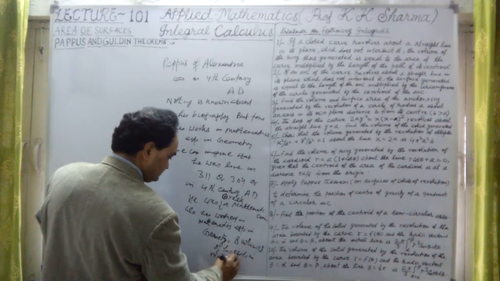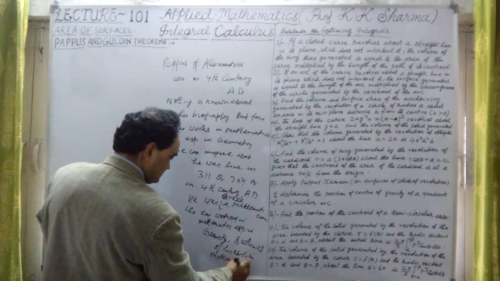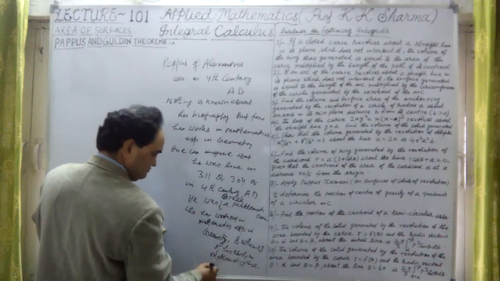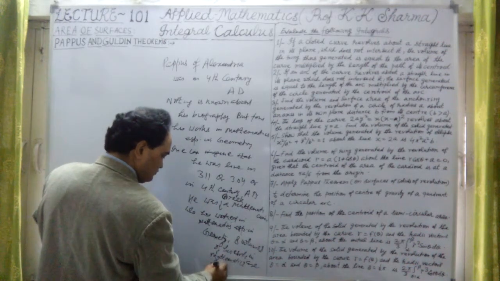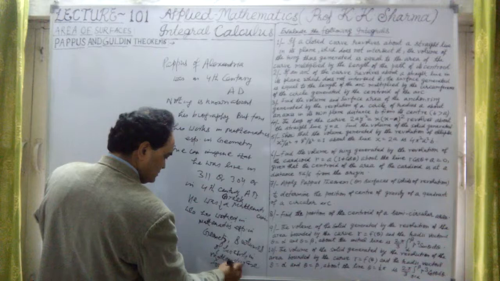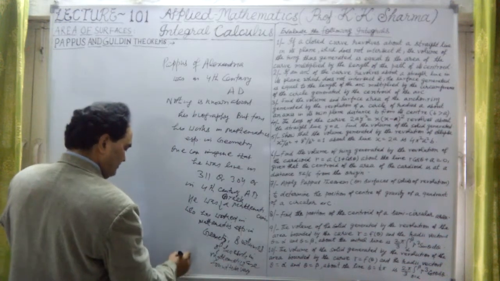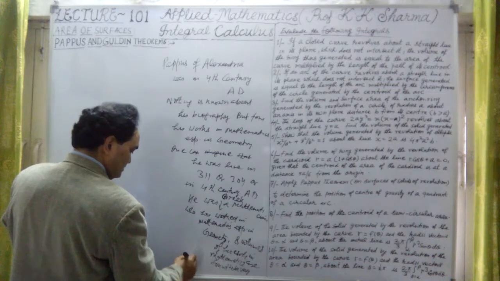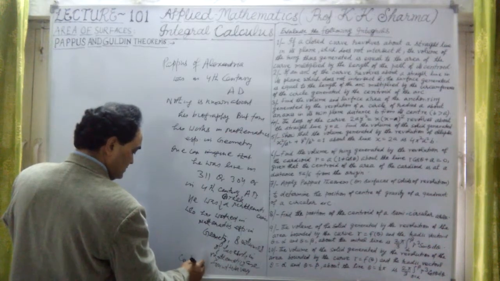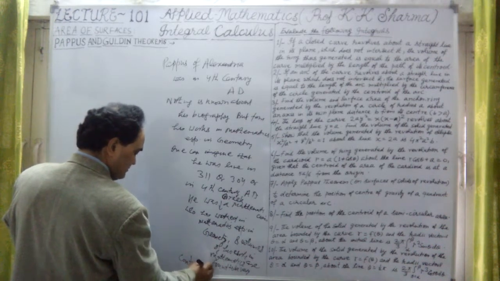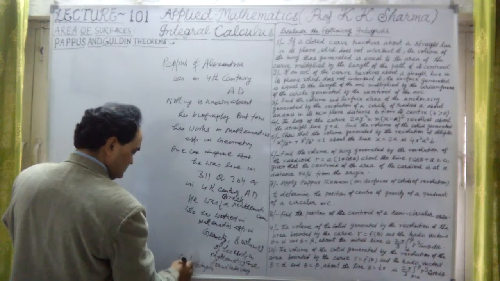are found to be very contributory to the field of mathematics.